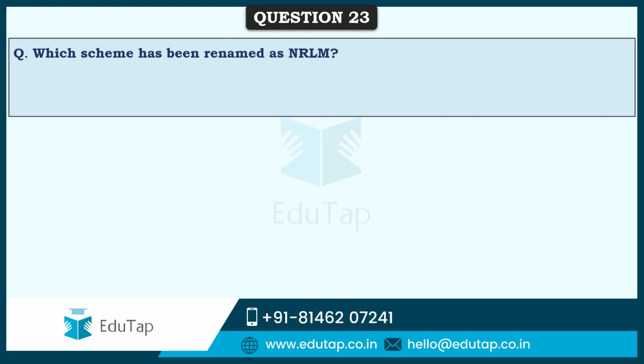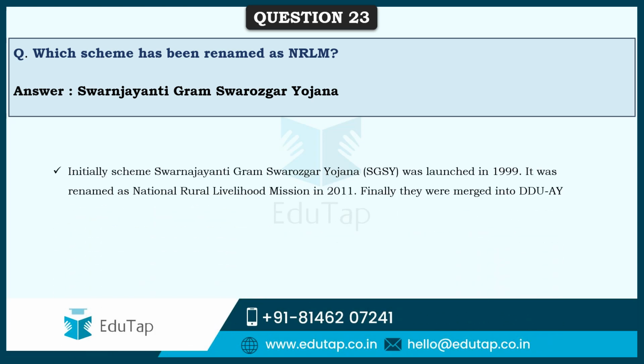So friends, next question says, which scheme has been renamed as NRLM, that is National Rural Livelihood Mission? The correct answer is Swarna Jayanti Gram Swarojgar Yojana. This was initially launched in 1999, but it was renamed as National Rural Livelihood Mission in the year 2011, and finally it was merged into Deen Dayal Upadhyay Antyodaya Yojana. So this is about NRLM.